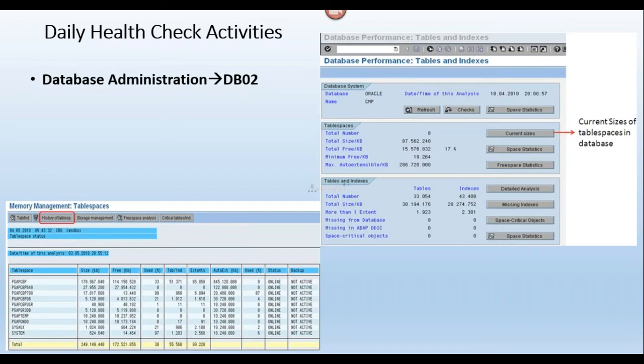We have seen some different types of table spaces, right? PSAPSR3, PSAPTEMP, PSAPSR3DB. So these are the different types of table spaces, and in each table space there are a number of tables. Okay, if you click on current sizes, then we can see the list of table spaces and the corresponding sizes information.